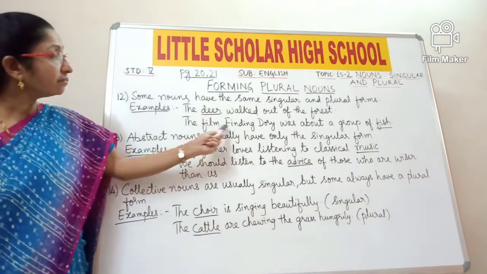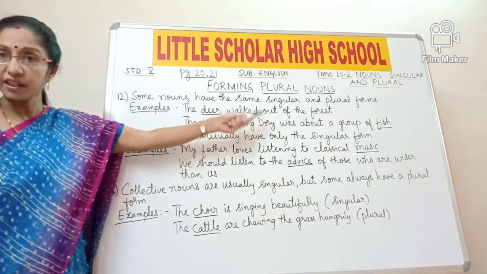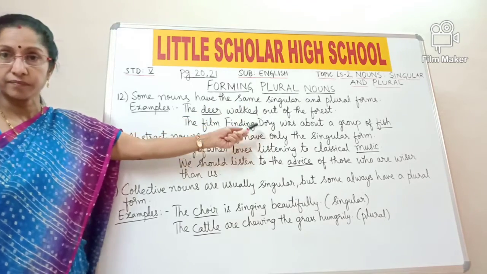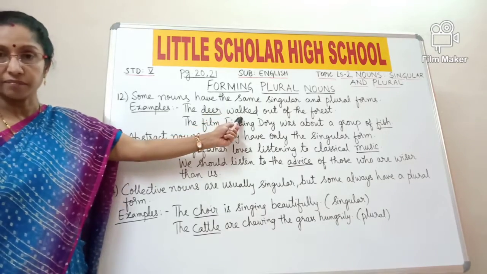The film Finding Dory was about a group of fish. So fish is singular and a group of fish is also called fish but not fishes. So here the singular and plural forms of these words are the same.